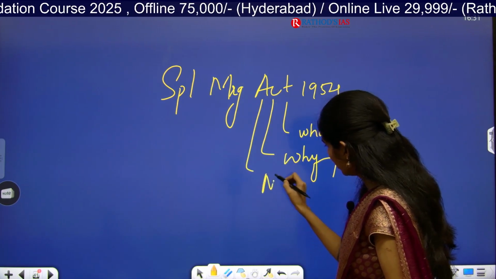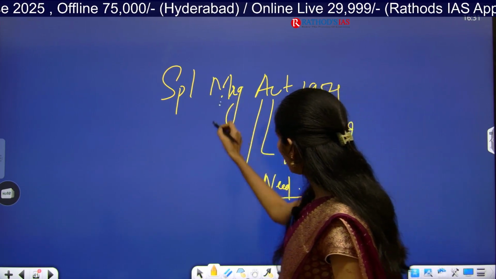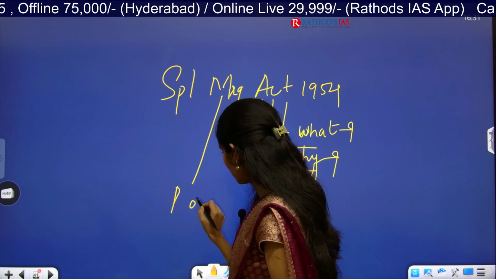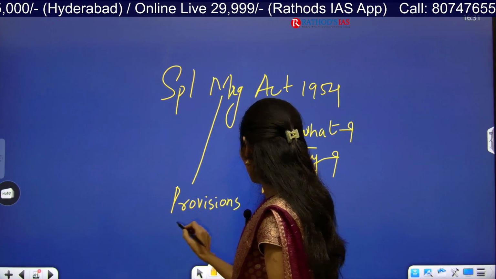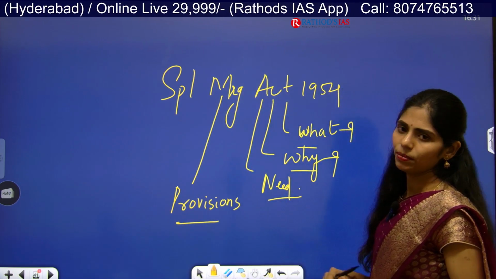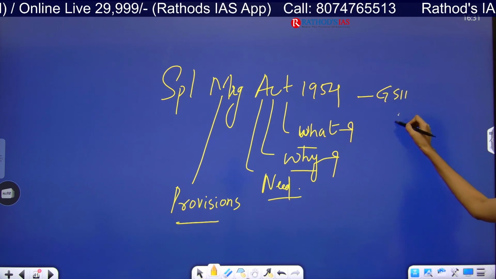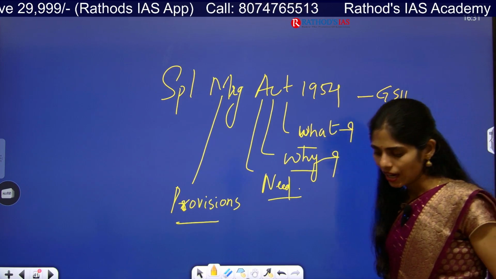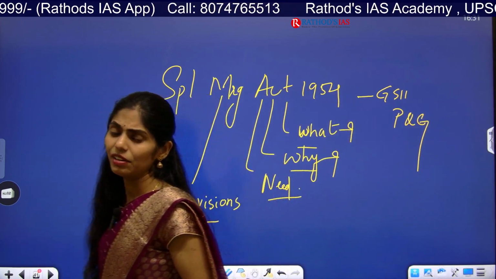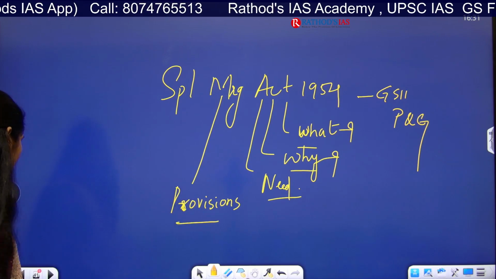What is the need of this act? And what are the provisions of this act? All these are very important. This is from GS paper 2 under polity and governance. I will be taking this topic in detail. I will be making a separate video because this is very important and highly in the news.